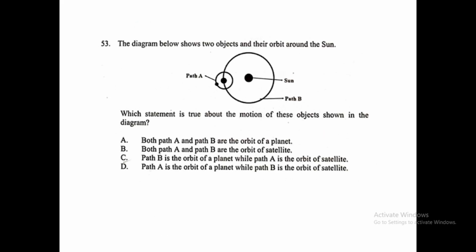Nice. Question number 53. The diagram below shows two objects in their orbit around the Sun. Which statement is true about the motion of these objects shown in the diagram? A. Both path A and path B are the orbit of a planet. B. Both path A and path B are the orbit of satellite. C. Path B is the orbit of the planet while path A is the orbit of satellite. Or D. Path A is the orbit of a planet while path B is the orbit of satellite.